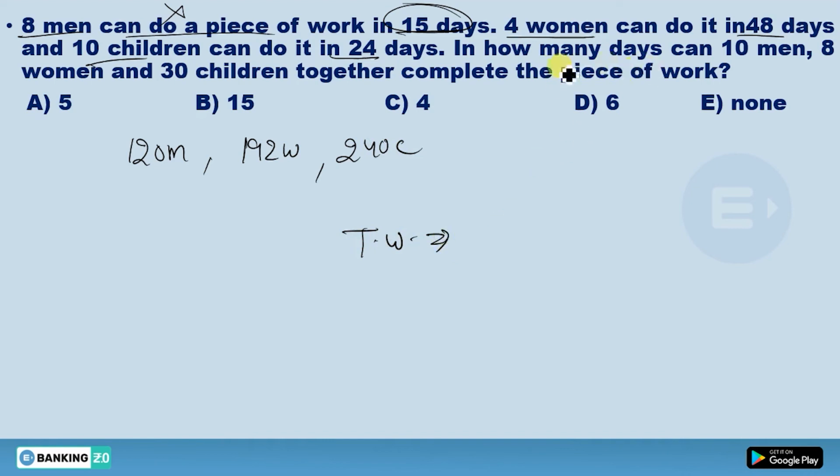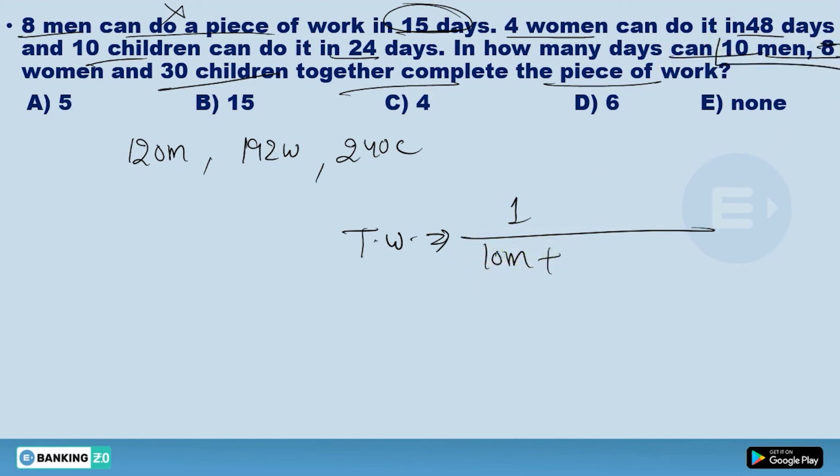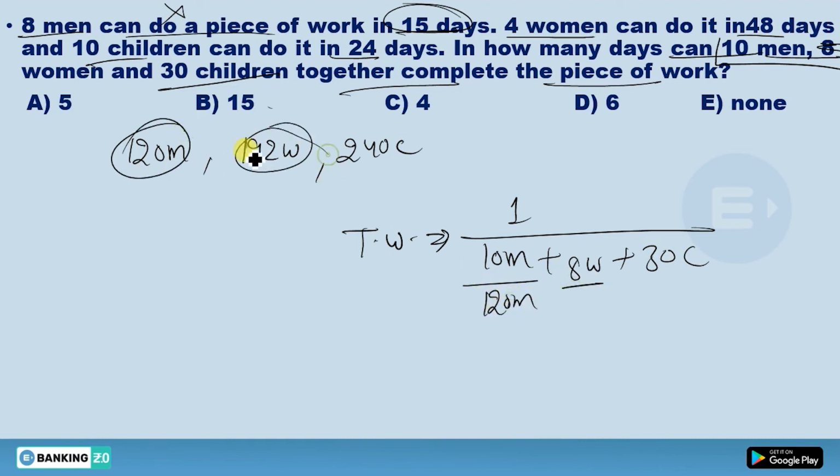In how many days can these 10 men, 8 women and 30 children together complete the piece of work? So just do one thing, 1 divided by what you have been asked. You have been asked 10 men plus 8 women plus 30 children, and what is given is 120 for men's work, women's work divided by the women's work, and the 30 will be divided by 240.